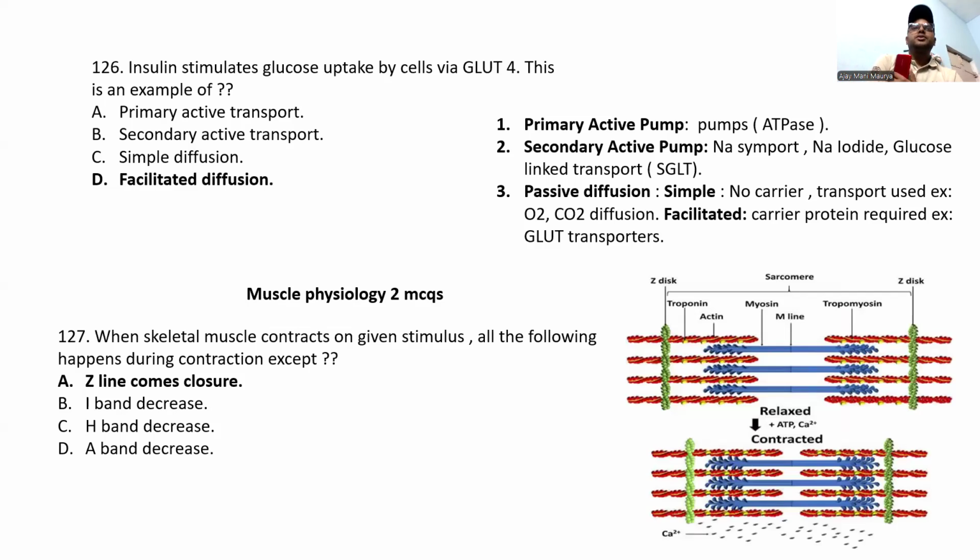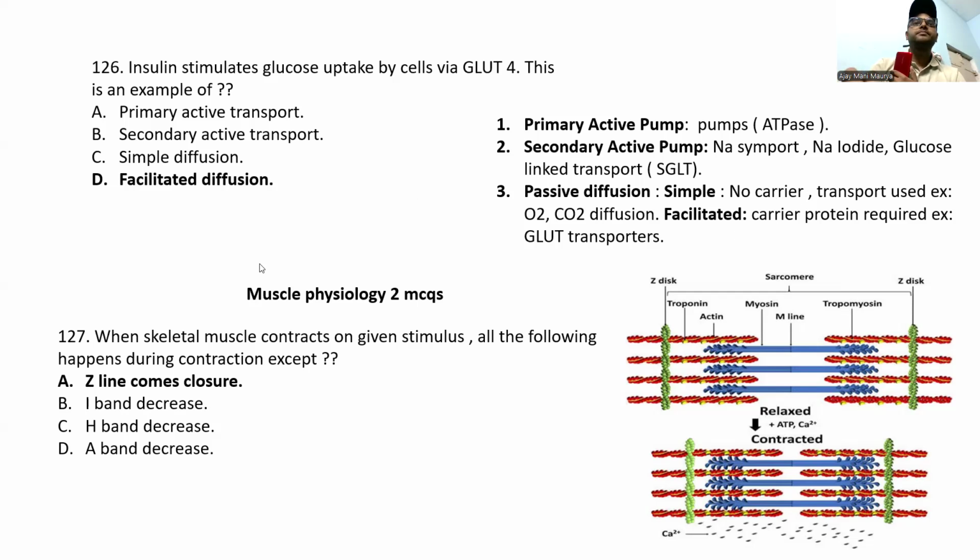Insulin stimulates glucose uptake by cells via GLUT. This is an example of facilitated diffusion. See, this is the primary active pump. Examples of primary active pumps are ATPases. Secondary active pumps are the sodium-potassium, sodium-iodide, sodium-glucose like SGLT. Now passive diffusion we have simple and facilitated. Simple: O2 and CO2 diffusion. Facilitated: glucose transport.